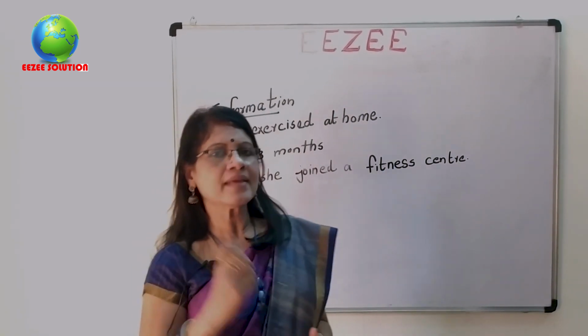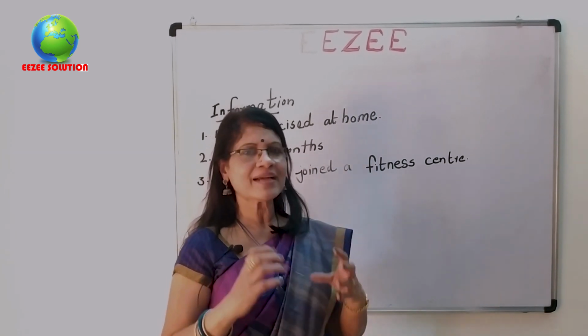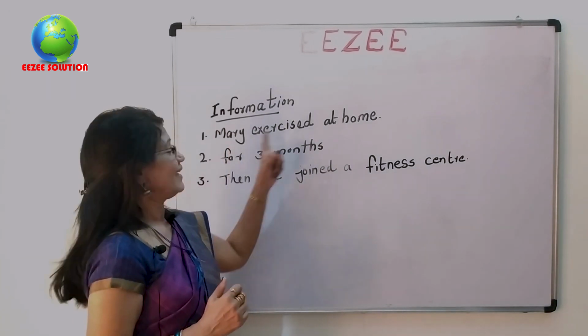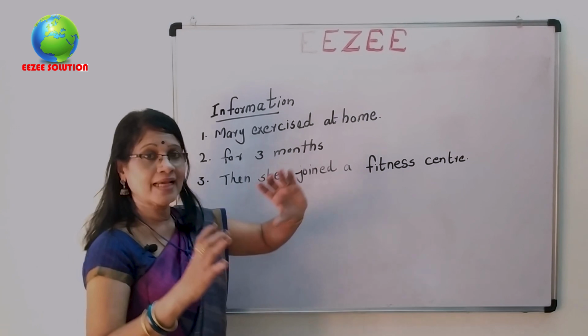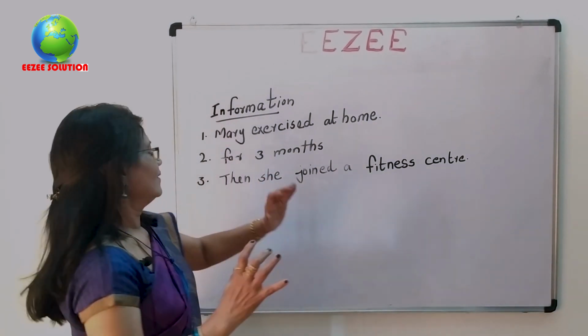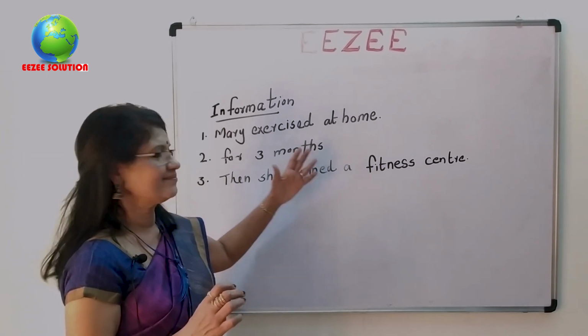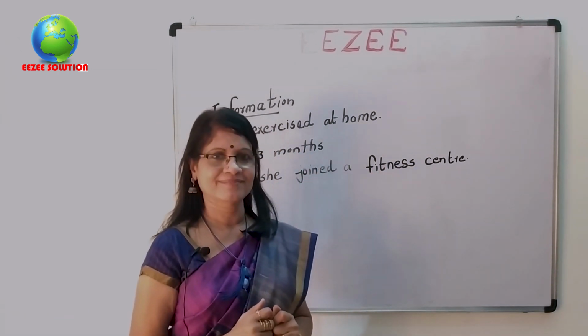From Mary's story, you got some information. What is the information you got? Mary exercised at home. That's a fact. She continued it for 3 months. Then she joined a fitness center.